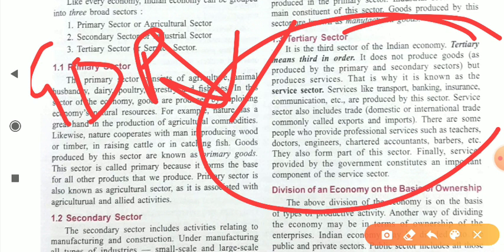So the contribution of this sector increases. You can see that we have so many call centers, different banks with different branches, and insurance companies. All these are service providers. So the contribution by this sector in GDP is increasing day by day.